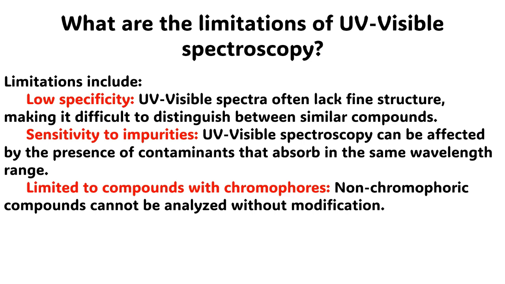Sensitivity to impurities. Ultraviolet and visible spectroscopy can be affected by the presence of contaminants that absorb in the same wavelength range. Limited to compounds with chromophores, non-chromophoric compounds cannot be analyzed without modification.